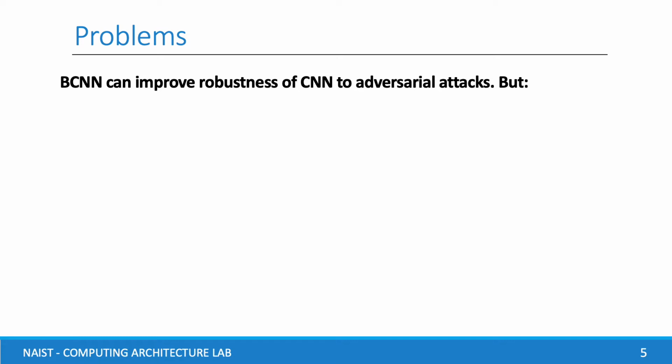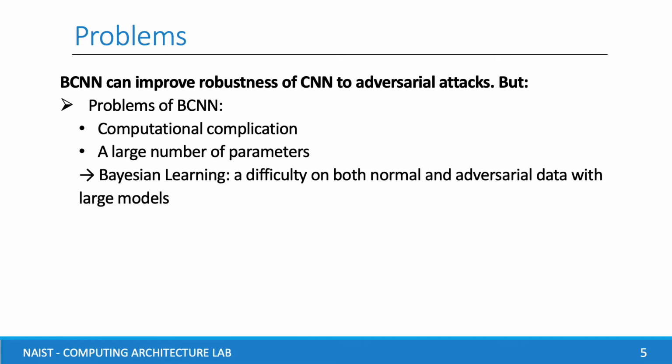We realize BCNN can improve the robustness of CNN to adversarial attacks because the uncertainty of weights will provide a powerful protection for CNN. But the computational complexity and a large number of parameters make Bayesian learning difficult on both natural and adversarial images with large models.